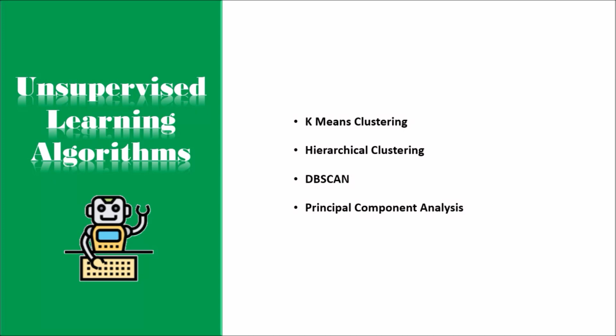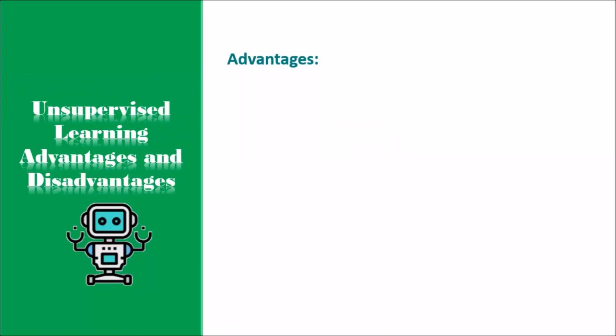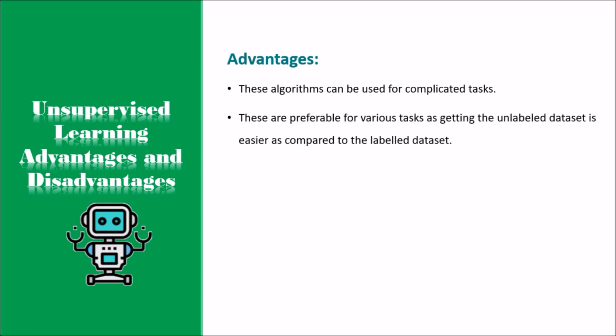Next, going to talk about advantages and disadvantages of unsupervised learning algorithm. First advantage is, these algorithms can be used for complicated tasks compared to the supervised ones because these algorithms work on the unlabeled dataset. Next, unsupervised algorithms are preferable for various tasks as getting the unlabeled dataset is easier as compared to the labeled dataset.